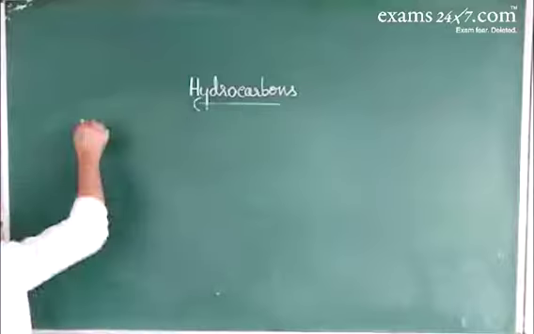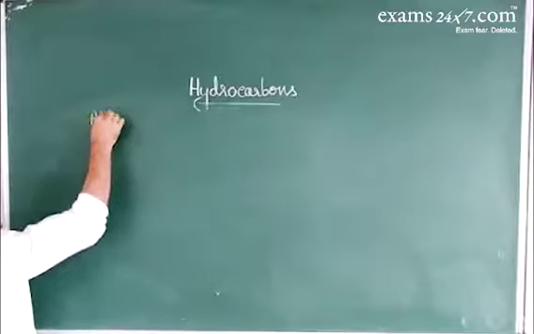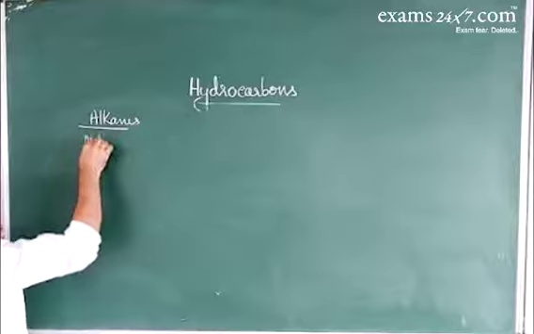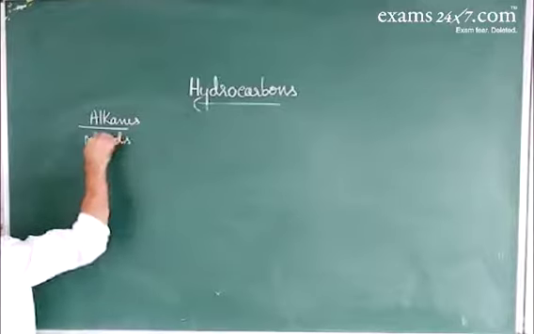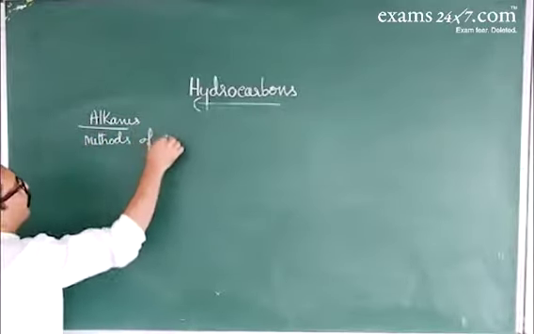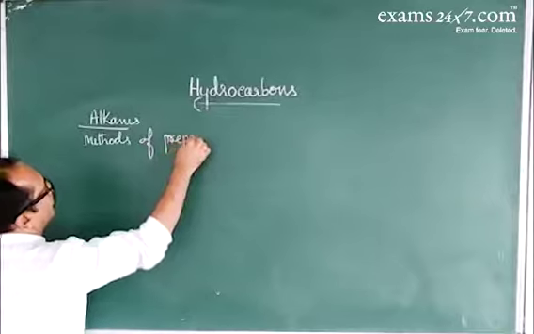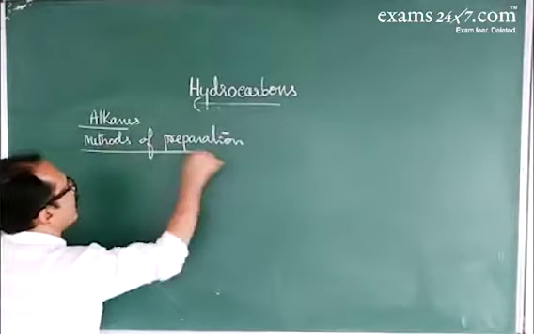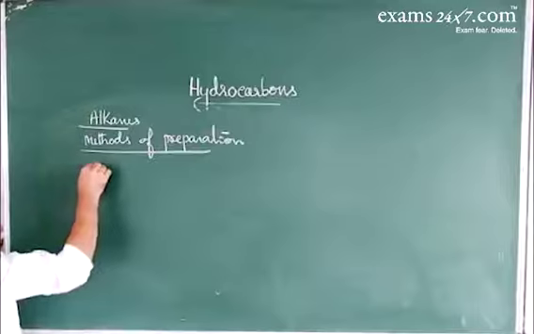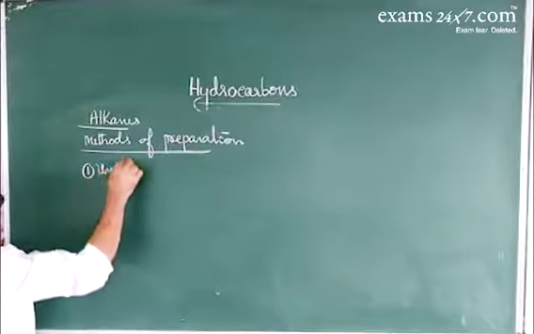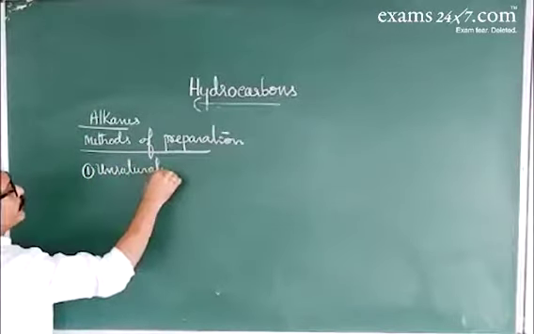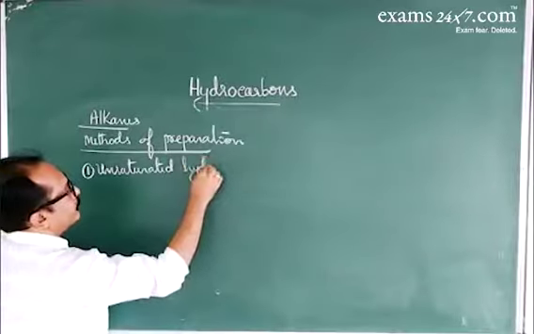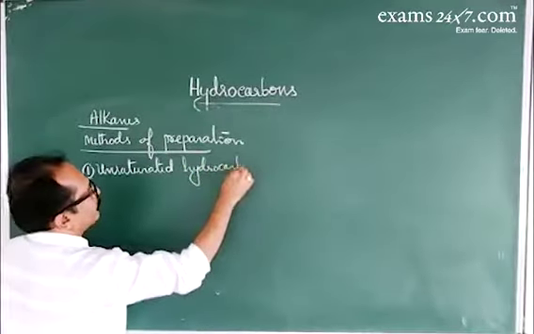Now, the methods of preparation of alkanes. There are various methods of preparation. The first one is from unsaturated hydrocarbons, like alkenes and alkynes.